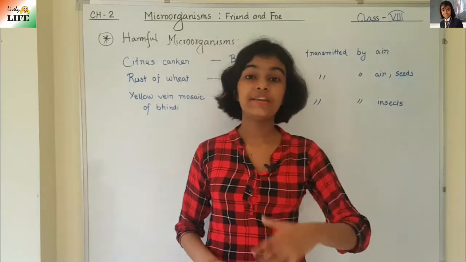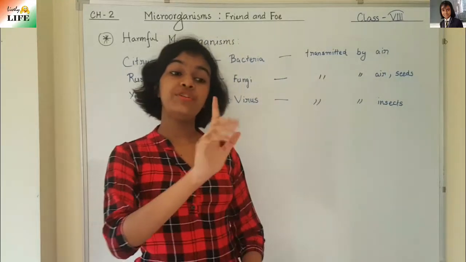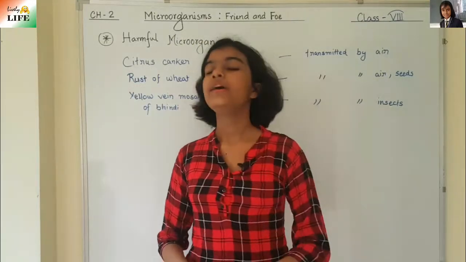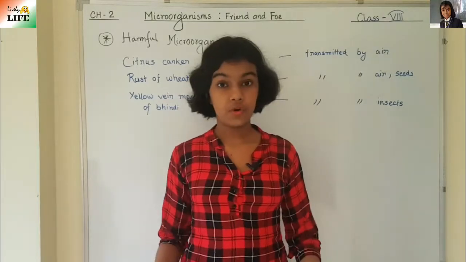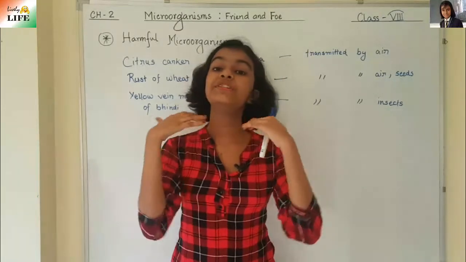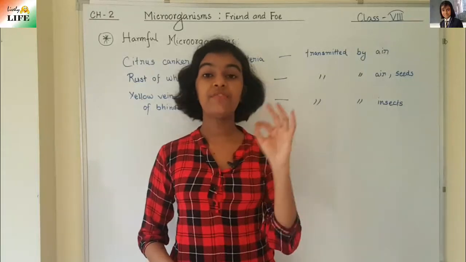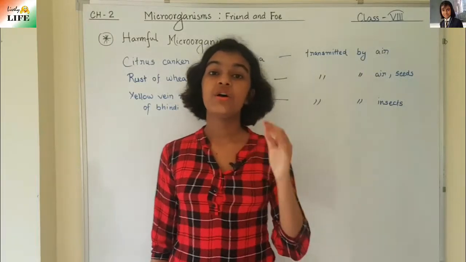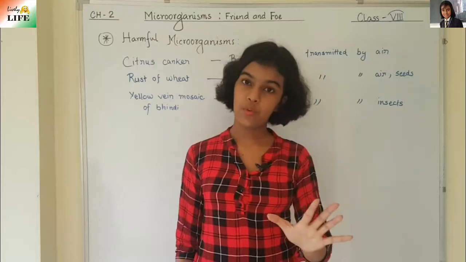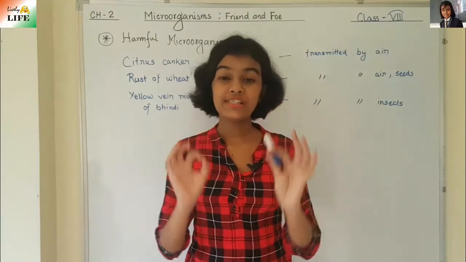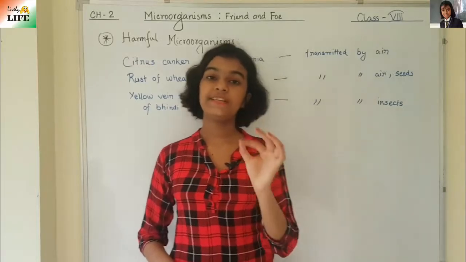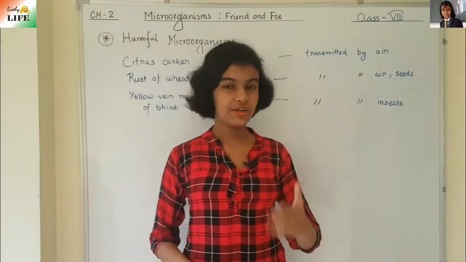So we must not let food get spoiled, right? And if we see spoiled food, we must not eat it. And how will we not let food get spoiled? We must cover the food, of course. And there are many preserving methods, different types of preserving methods by which we can stop the food from being spoiled. So this comes in food preservation. We are going to study this topic in the next class.